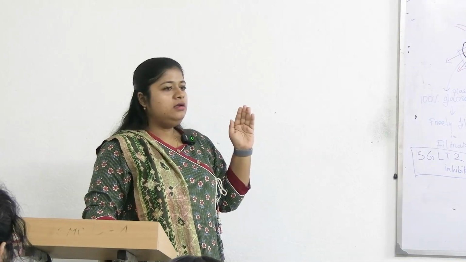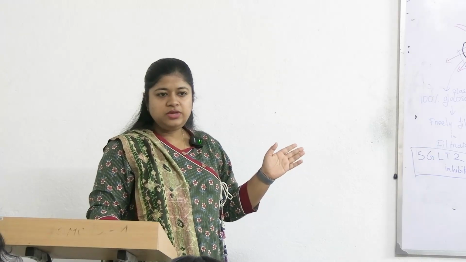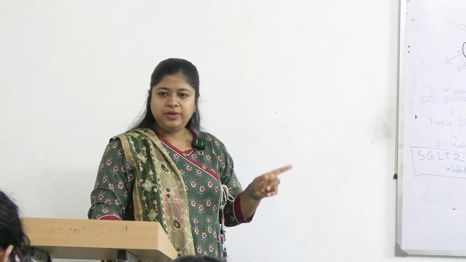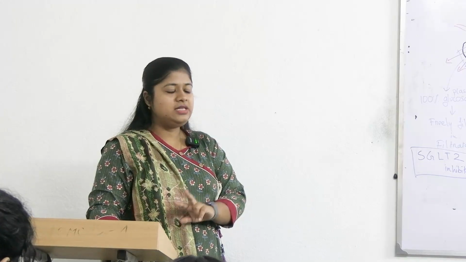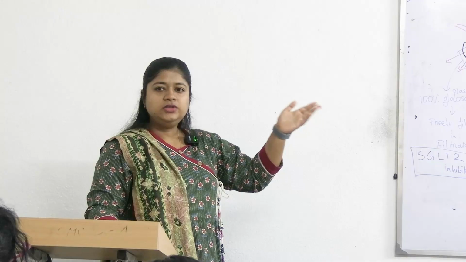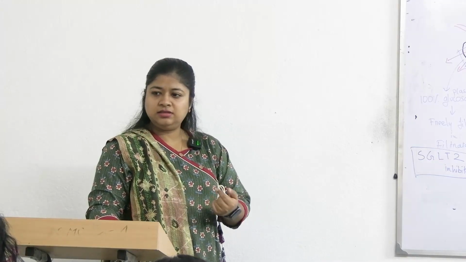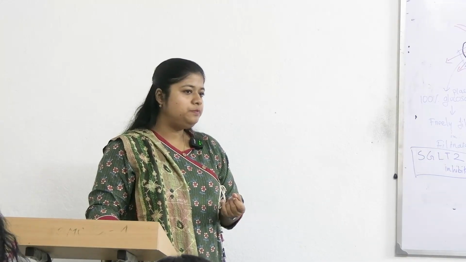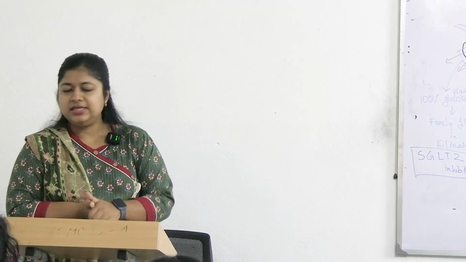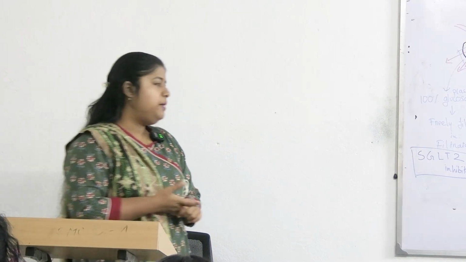Now we can classify the glycosuria into two different types. One is hyperglycemic, one is normoglycemic. What happens in hyperglycemic? The renal threshold is crossed, so that's why the excess amount is excreted. What are the examples? Diabetes mellitus, thyrotoxicosis, use of steroids, mainly these.